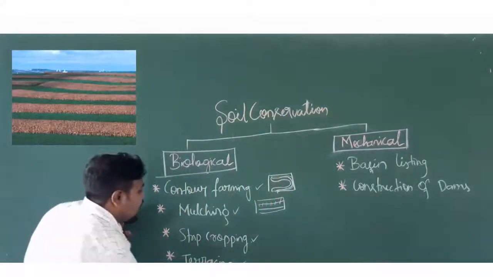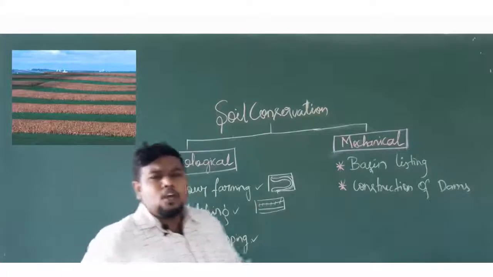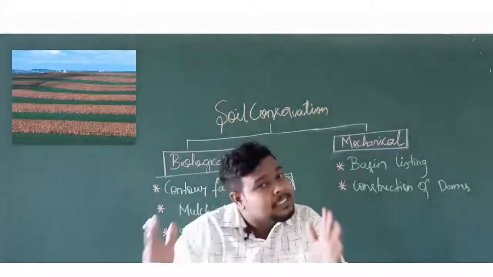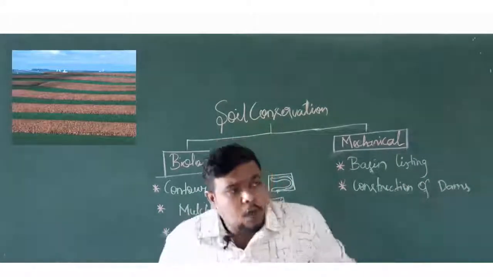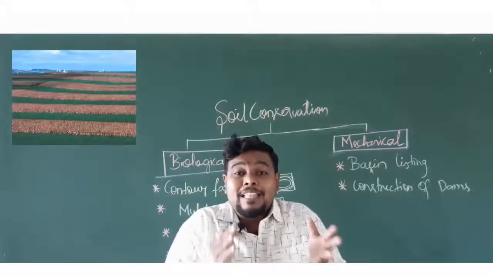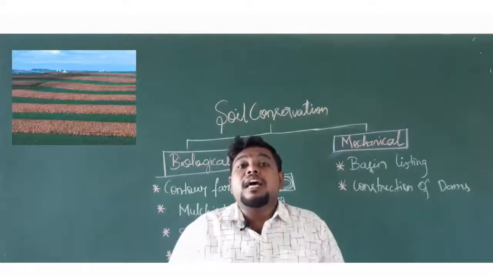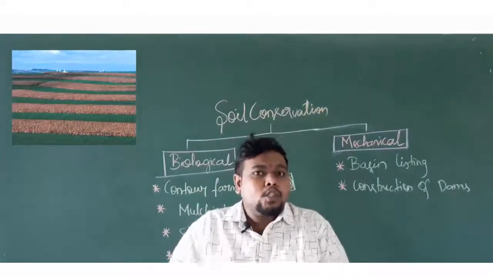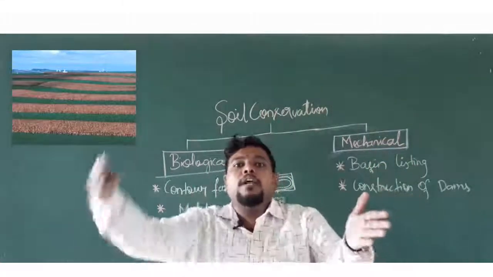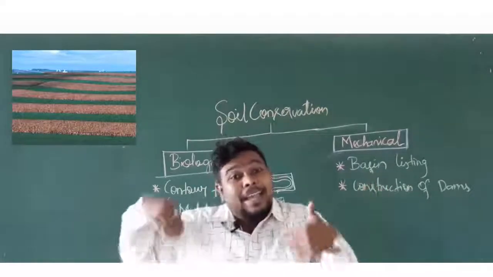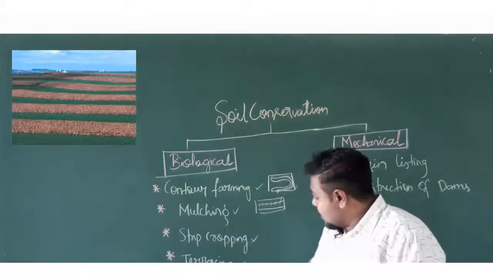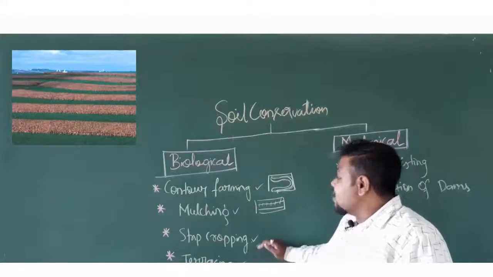And we will go for the third one, that is called strip cropping. It is a simple methodology where we will be using 2 or 3 types of crops in a single field here. In one field, I will grow one layer of a regular plant. I will use a leguminous plant in between. What does it lead to? The leguminous plants have root nodules that will hold up the soil in a better manner here. So I can alternate the things. In one strip I will be growing a regular plant, one leguminous plant, one regular plant, one leguminous plant. So you are getting a double benefit with that usage of soil conservation. That is nothing but your crop rotation as well as strip cropping.